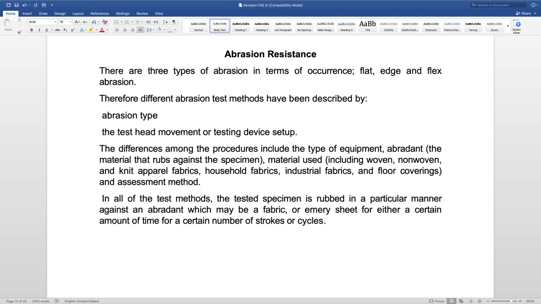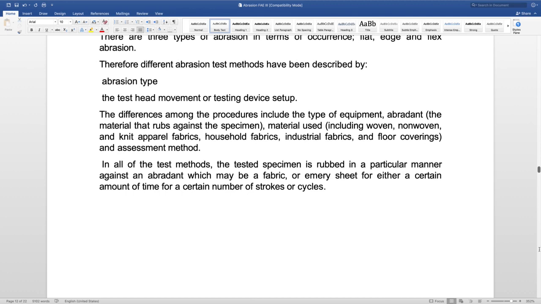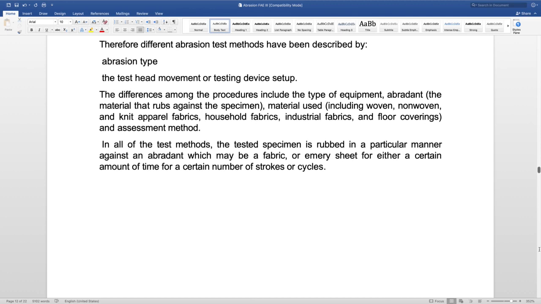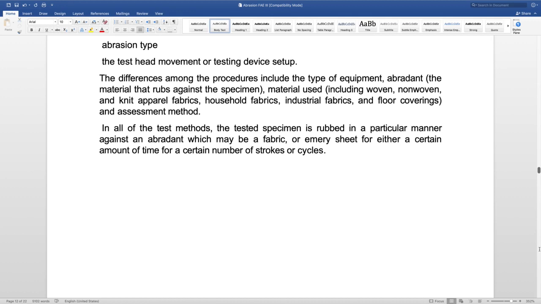And the assessment method can vary. By assessment method, what we mean is what is the end criterion, how do we consider that this test is completed, what parameters we look for, whether it is thread breakage or a hole generation in the fabric, or some change in some physical property of the material, for example weight loss. So these methods of assessment can vary as we are conducting the abrasion resistance test on different instruments.